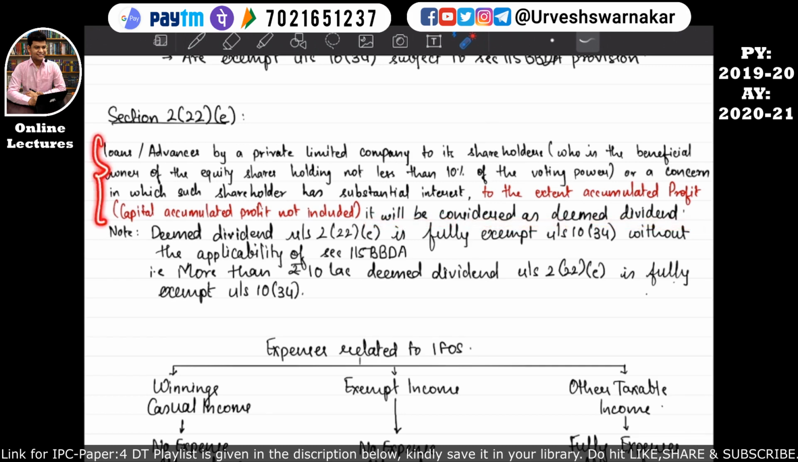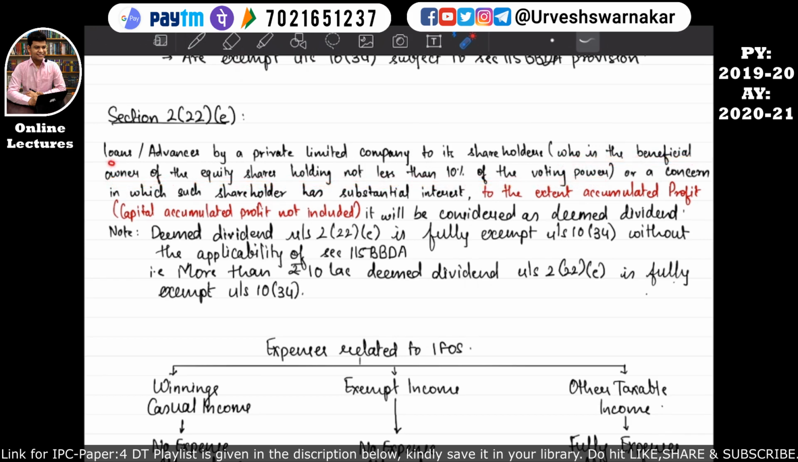So let's read these particulars. Loans advances by a private limited company to its shareholders. I hope you have understood which shareholders. A shareholder who is holding 10% of equity share in this private limited company. I hope this is quite clear. So that is what I have written in the bracket: who is a beneficial owner of the equity shareholding not less than 10% of the voting power.